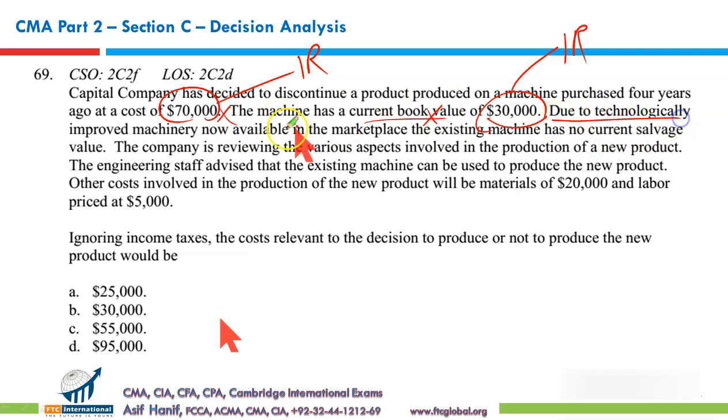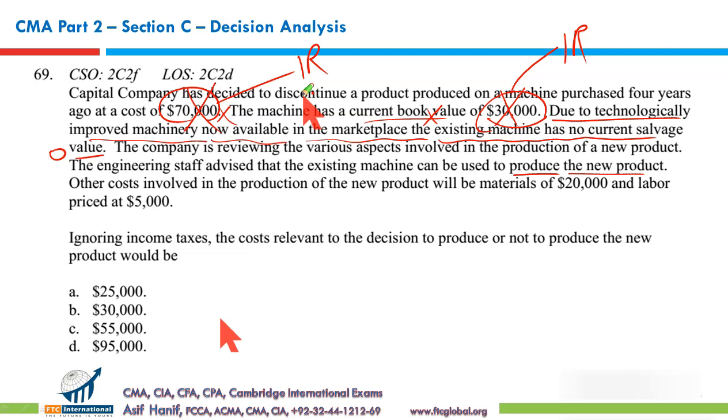Due to technologically improved machinery now available in the marketplace, the existing machine has no current salvage value, zero, no opportunity cost. So none of these numbers are relevant for our decision making. The company is reviewing the various aspects involved in the production of a new product. The engineering staff advised that the existing machine can be used to produce the new product, but there is no relevant cost of the machine because it has no opportunity cost.